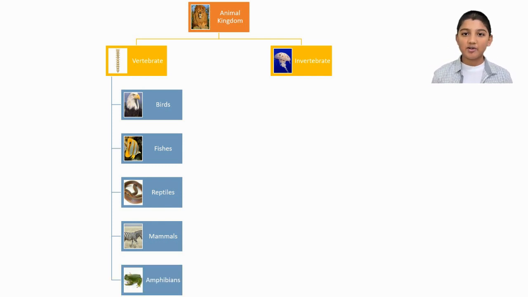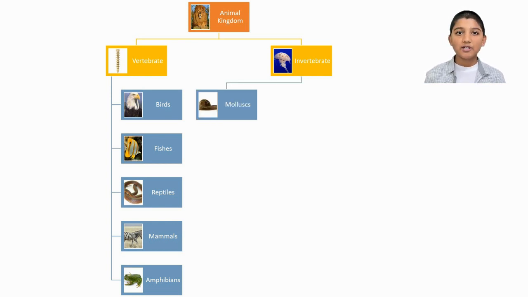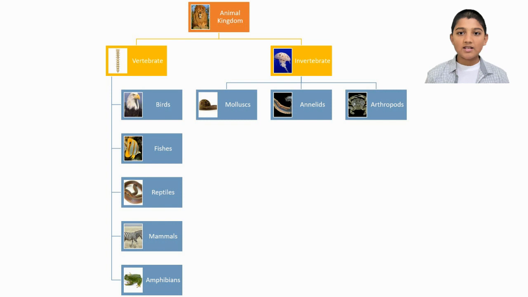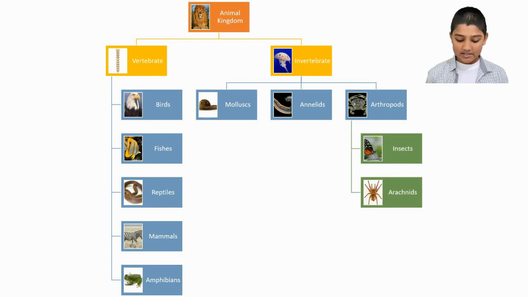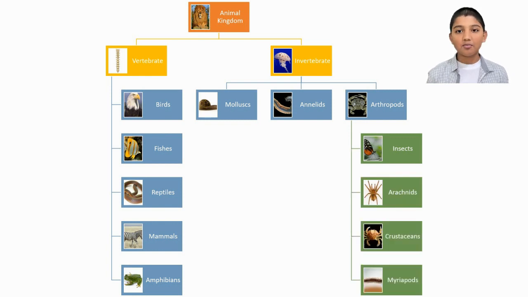Now moving on to invertebrates. Invertebrates are divided or classified into 3 classes: molluscs, annelids, and arthropods. Arthropods are further divided in 4 classes: insects, arachnids, crustaceans, and myriapods.